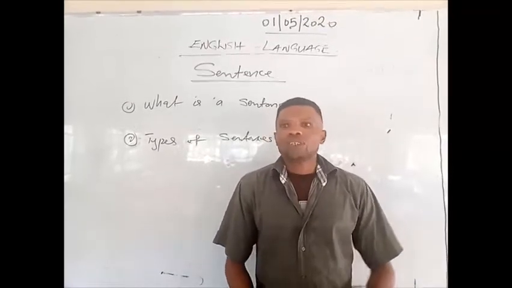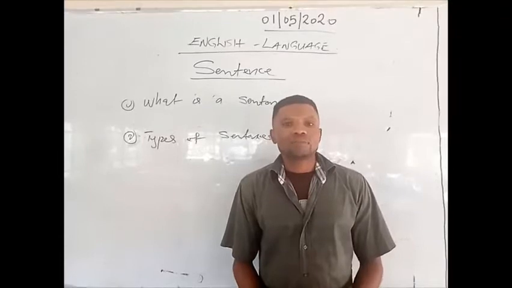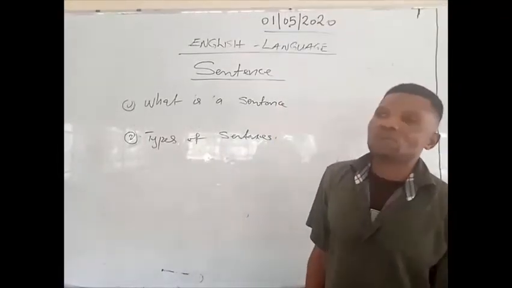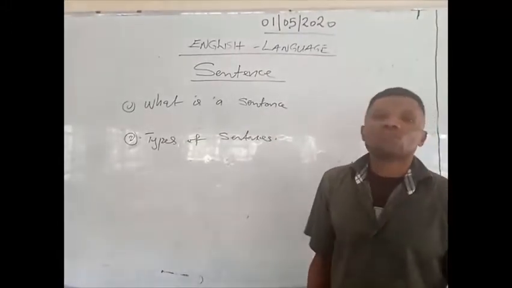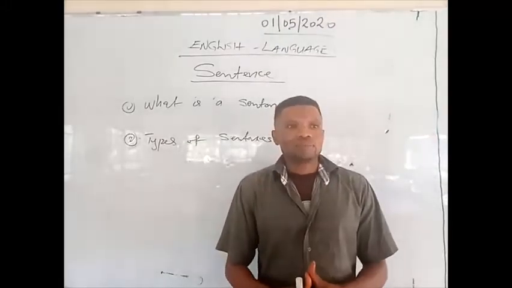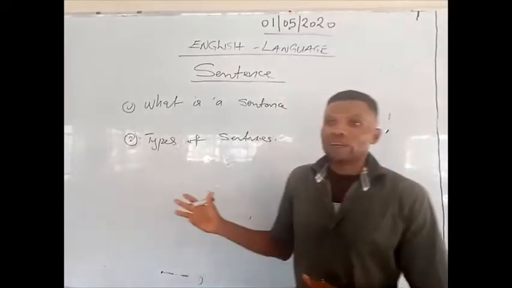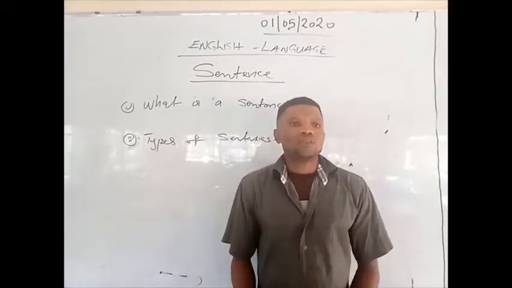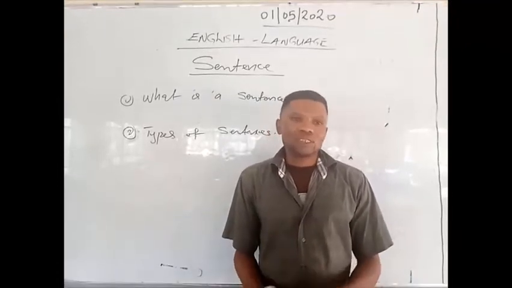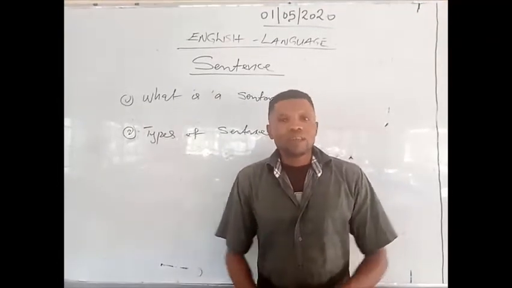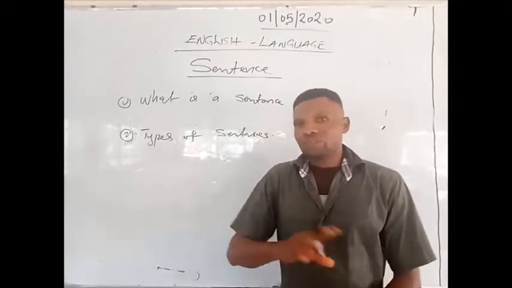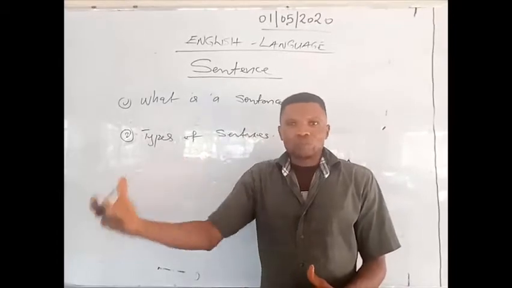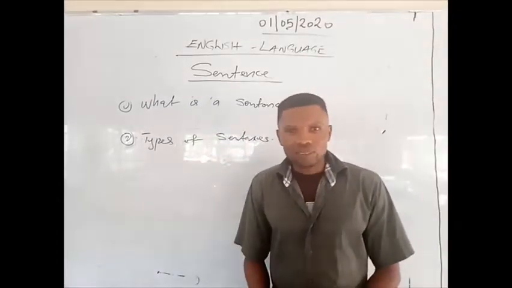The topic we're about to take today is very important. And the topic is known as a sentence. First and foremost, I would like us to define what a sentence is. A sentence is a group of words that has its own meaning, or words coming together to form a sentence. There is no sentence without the subject, verb, and object. They are very important. The three headings must be aligned for you to comprehend what a sentence is.